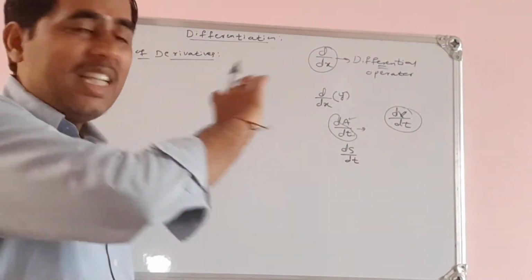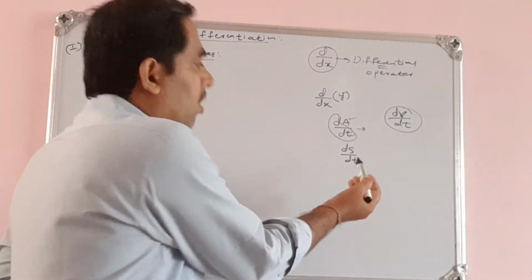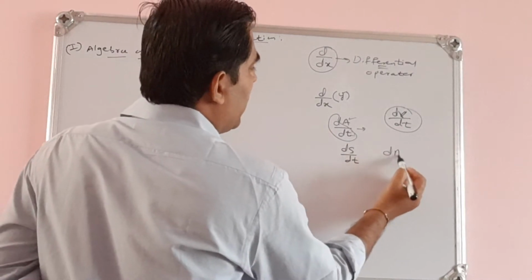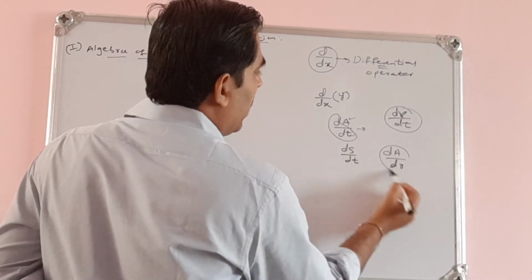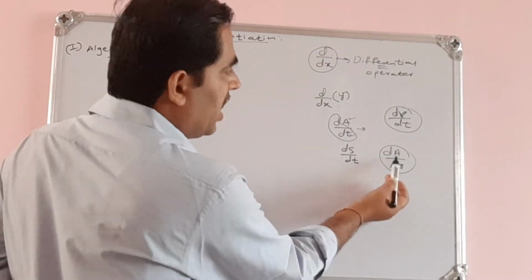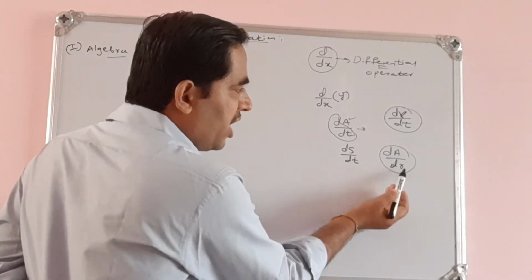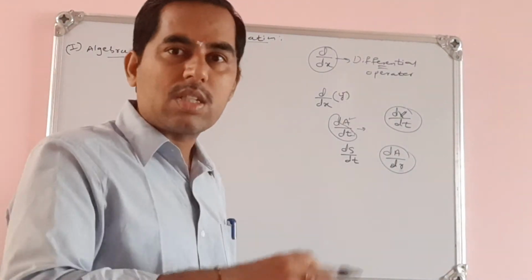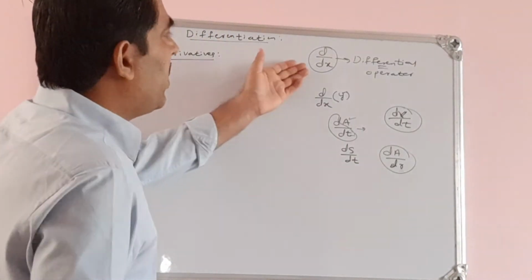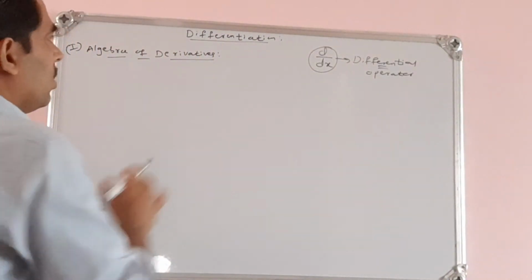In these situations we have two variables, x and y, or s and t, or in this case area and t. If I write dA by dr, it represents the rate of change of area with respect to radius. We are finding the rate at which the area of the circle is changing with respect to radius. That gives us the rate. All these things we must know here. d by dx is called the differential operator.